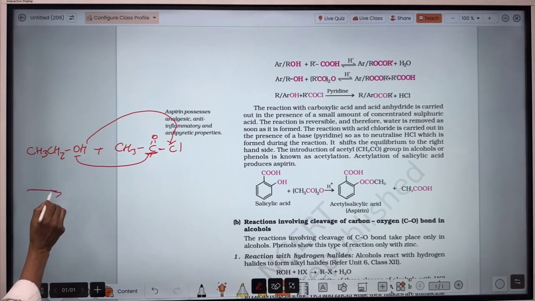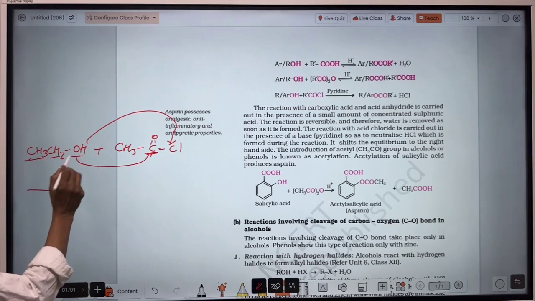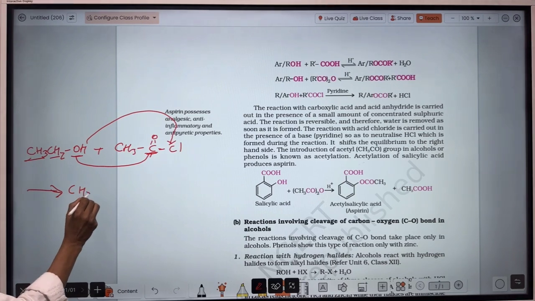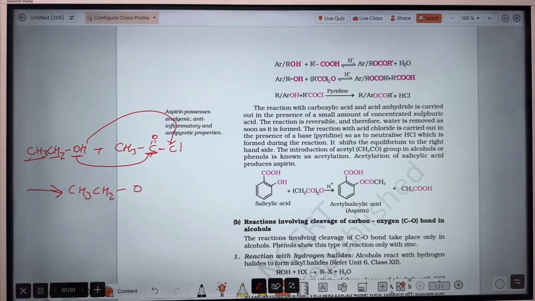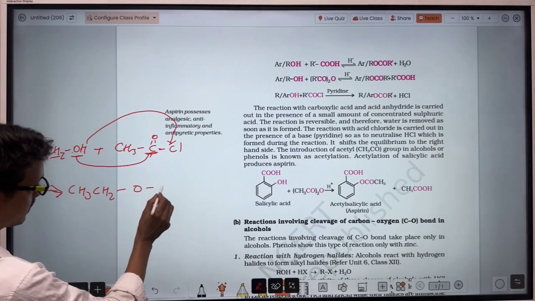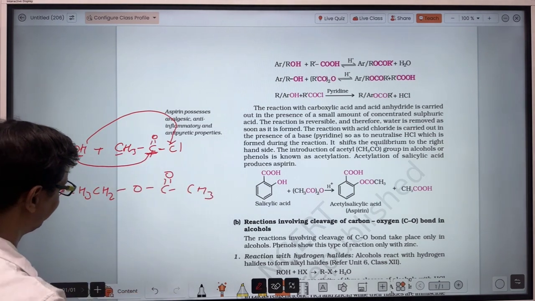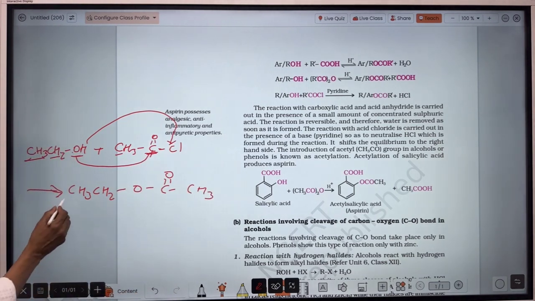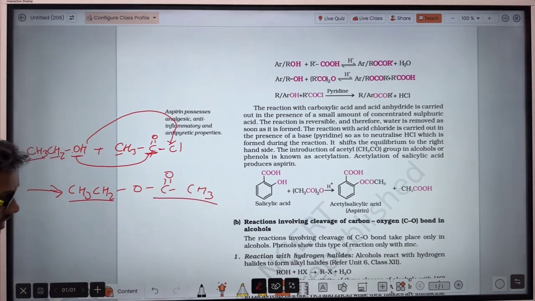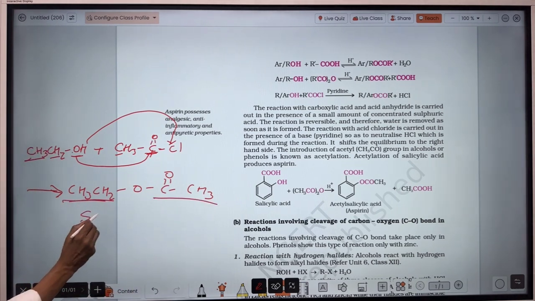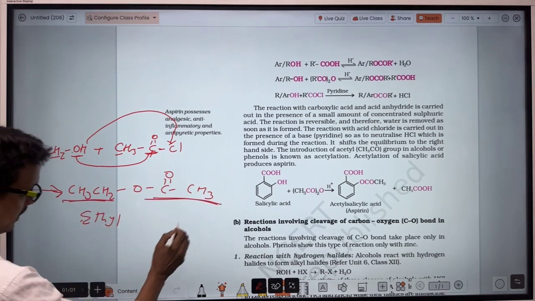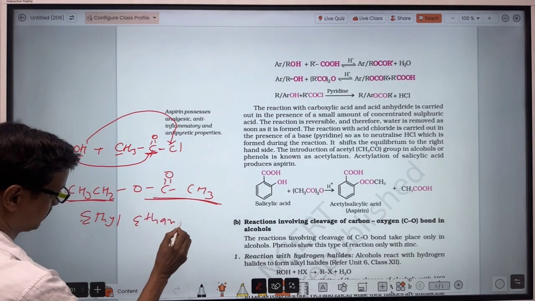The structure will be this CH3, this CH2, and there is oxygen. Here is this oxygen, and this oxygen will get bonded to this acyclic carbon, and this is bonded to this methyl. So here, what's the IUPAC name? This side no acyl carbon atom, this side acyl carbon atom. So for that ethyl, and for that OH.